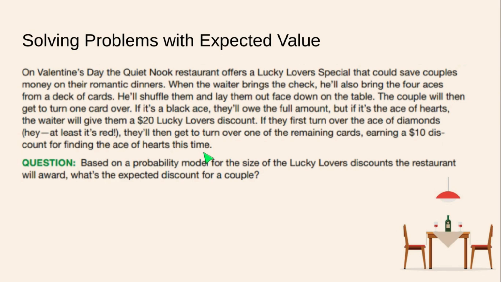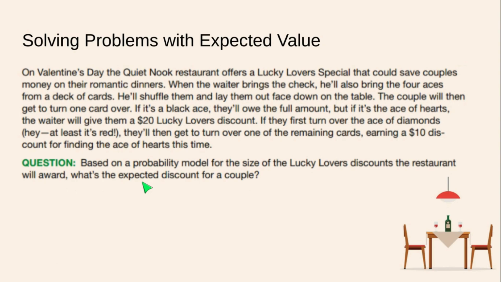So notice there are 2 ways you can get discounts. You can get the $20 by choosing the ace of hearts, or you can get $10 if they get the ace of diamonds followed by the ace of hearts. Okay? And if you don't get either of those, you don't get anything. So based on a probability model for the size of the Lucky Lovers discount that the restaurant is going to award, what is the expected discount for the couple? We see this word expected, and we should think expected value. We're trying to find a mean here.